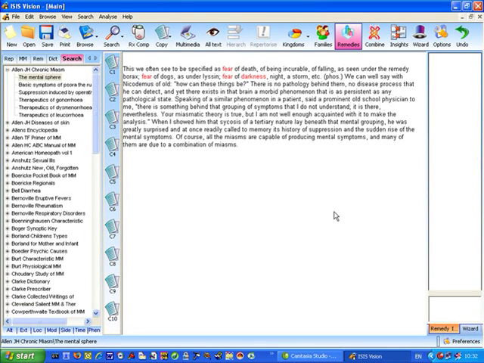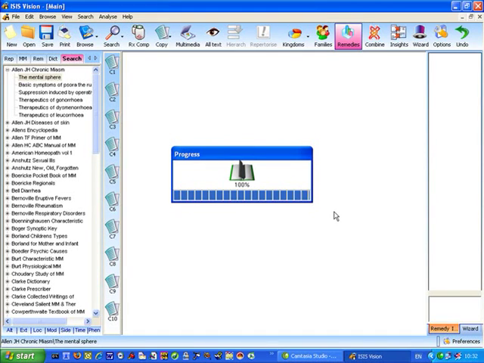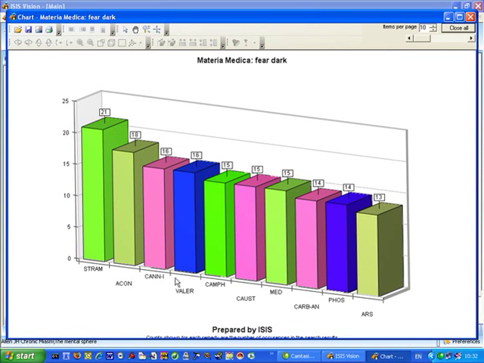So I'll click the remedies button, and in just a few seconds you'll see a chart of the leading remedies taken from across all Materia Medica that have a connection with fear and dark. And there's our chart showing that stramonium has 21 entries in our particular set of Materia Medica, followed by aconite, and then cannabis and valerian have the most references to fear and dark.